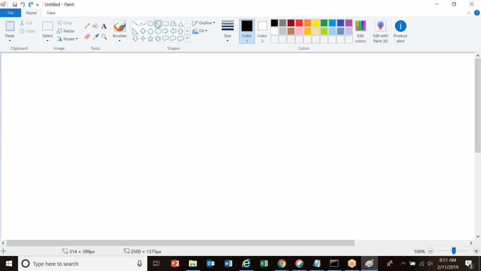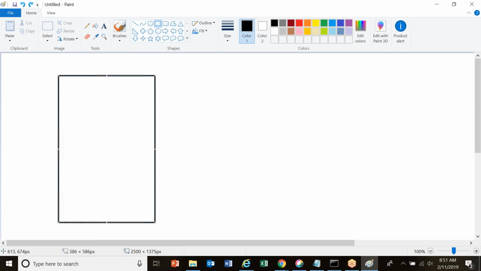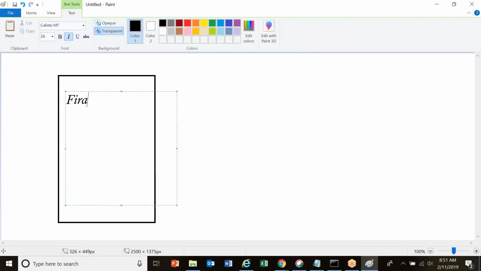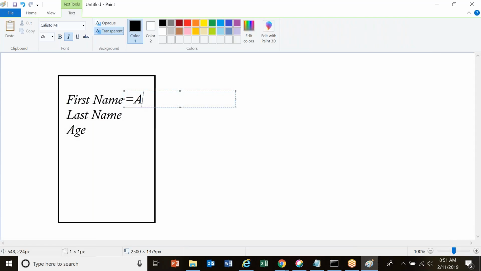Understand this? This is your UI. In the UI, you have given first name, last name, some age. So all these properties, you have given some values to these properties. Some AAA, some BBB.